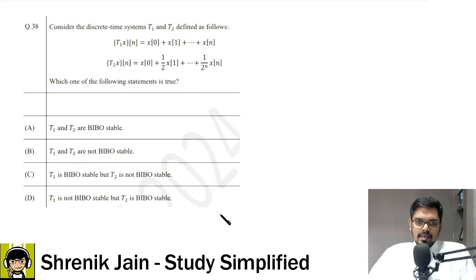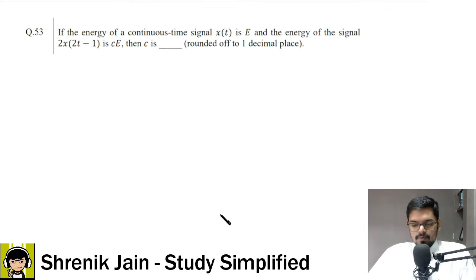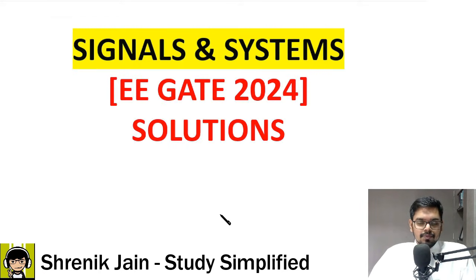This is an easy question, not that tough, moderate level calculation. This is a tough question. Now this is an easy question, because similar questions we have done in the practice courses and previous year papers. So not that tough. And that's all. All these questions were asked in the electrical paper. Now let us see the solutions one by one.